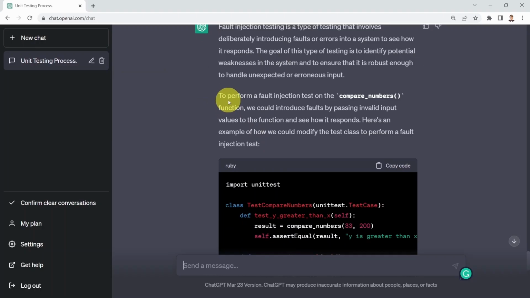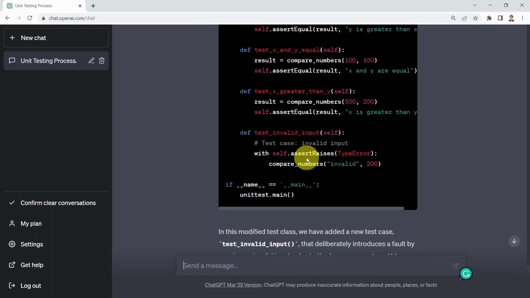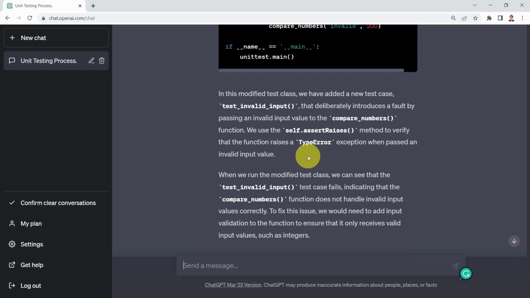And you will see that ChatGPT mentioned that to perform a fault injection test on the compare numbers function, we could introduce faults by passing invalid input values to the function and see how it responds. And it shows you an example as well, which is pretty incredible, because now you can use ChatGPT to first write test cases for you, ensure that we have code coverage, and also insert faults into your code to ensure that your code is robust enough for these fault conditions.